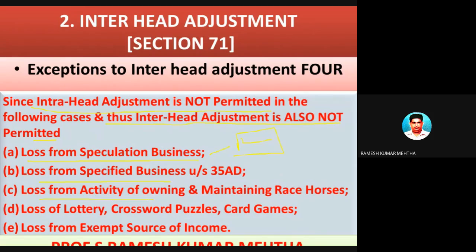Loss from activity of owning and maintaining of horse races can be set off against profits or gains or incomes from similar kind of activity of owning and maintaining of horse races. Loss of lottery or crossword puzzles or card games can be set off against profits or gains from similar kind of income, that is winnings from lottery, crossword puzzles, or card games. Hope you have understood this part.